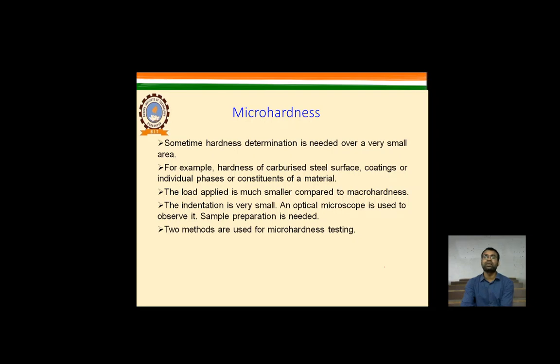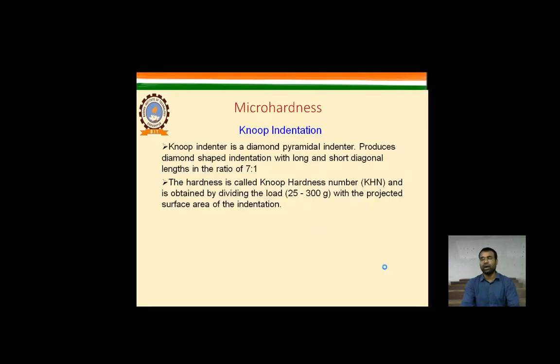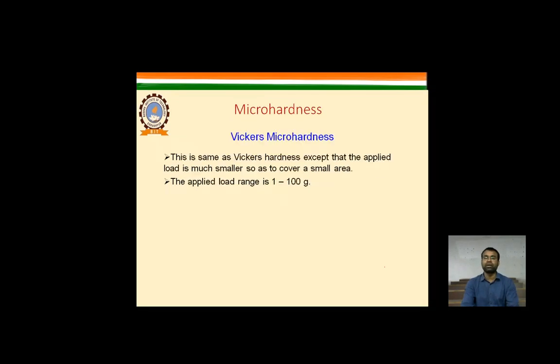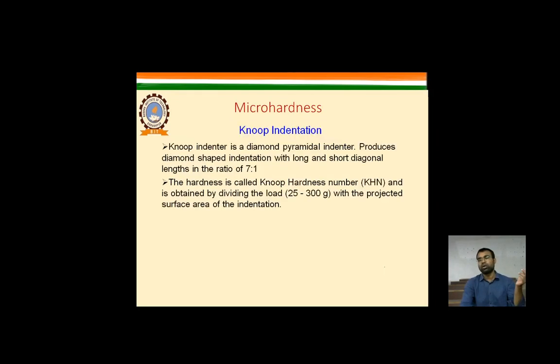So the load applied is much smaller compared to the macro hardness, the indentation is very small, and an optical microscope is used to observe it. Sample preparation is needed. Two methods are used for micro hardness testing, that is the Knoop test and the Vickers test, as I told you earlier.